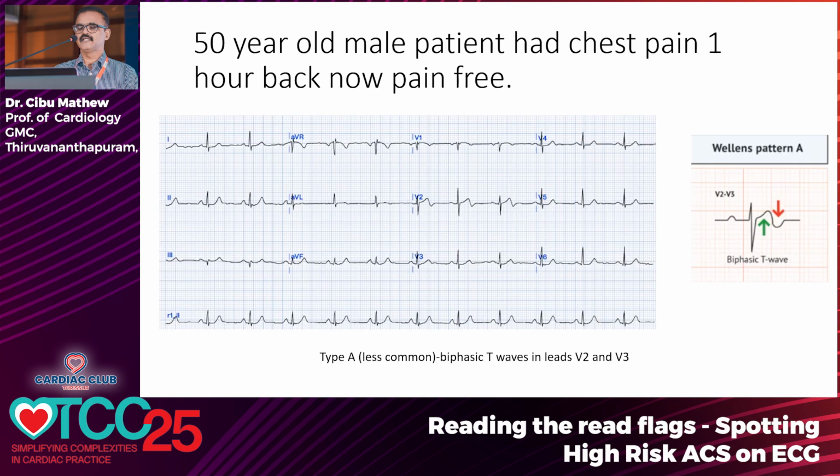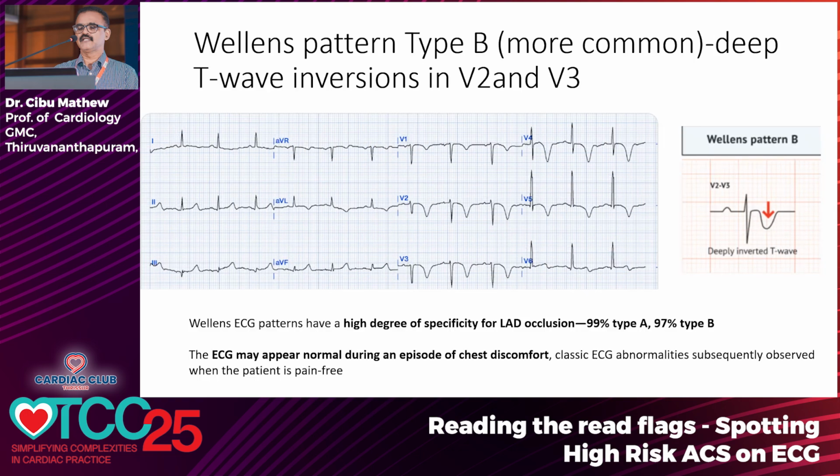Okay, another patient who has presented with chest pain, and this patient does not have ST segment elevation. If you look at this ECG, it's a 50-year-old male patient with classical cardiac pain, and there is some ST segment elevation, minimal, but this ECG classically shows a biphasic T wave. So this is known as Wellens pattern, a patient presenting with chest pain having a biphasic T wave, and this is Wellens pattern type A. And there can be Wellens pattern type B, where there is a deep T inversion in the anterior chest leads. So there are 2 patterns of Wellens, and both represent a possibility of a proximal LAD occlusion in more than 90% of the cases.